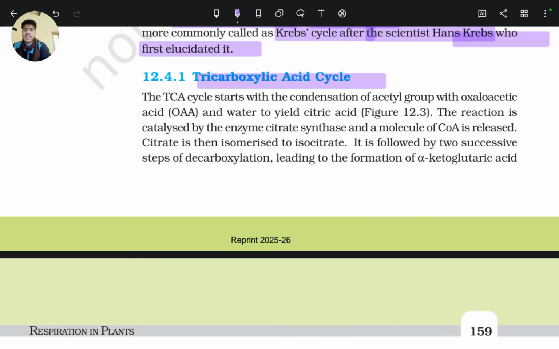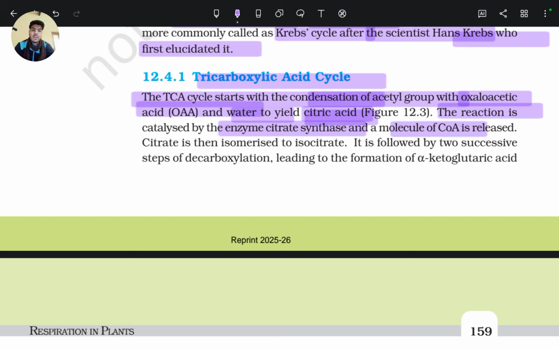Tricarboxylic acid cycle. The TCA cycle starts with the condensation of an acetyl group with oxaloacetic acid and water to yield citric acid. The reaction is catalyzed by the enzyme citrate synthase and a molecule of coenzyme A is released. We discussed this. Citrate is then isomerized to form isocitrate.